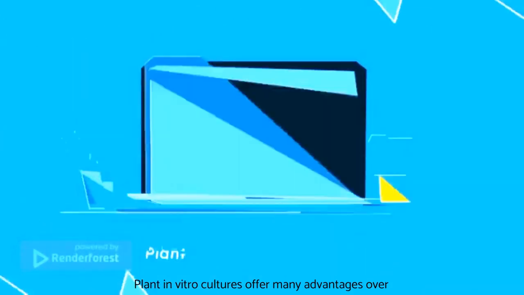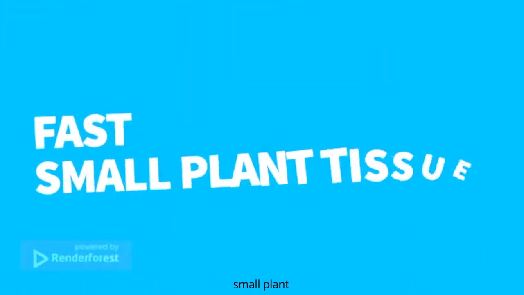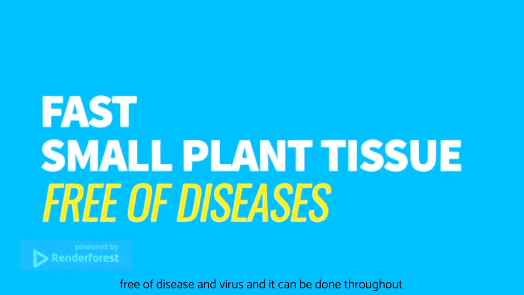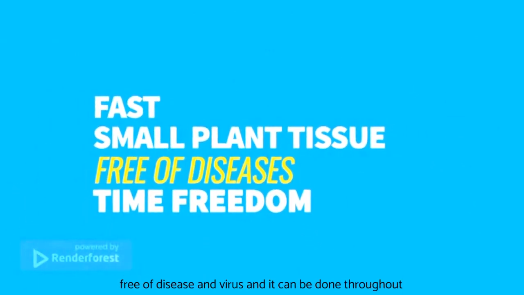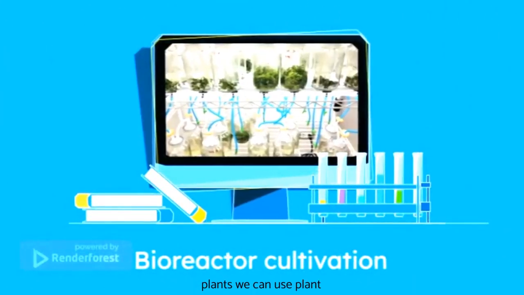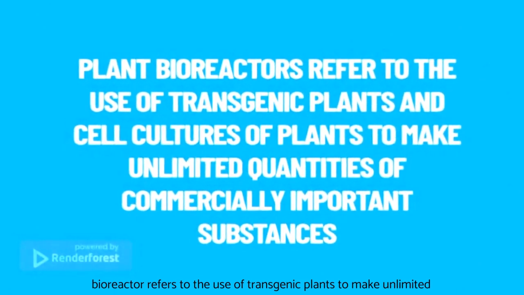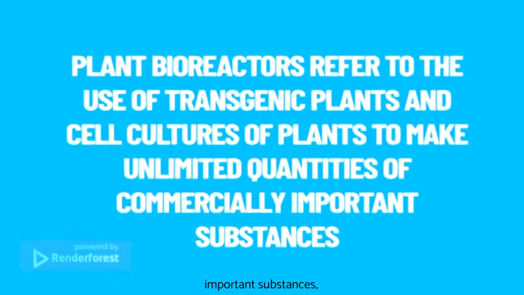Plant in vitro cultures offer many advantages over traditional plant cultivation methods, such as fast growth, small plant tissue requirement, freedom from disease and virus, and it can be done throughout any season and time. For large-scale or mass propagation of plants, we can use plant bioreactors. Plant bioreactor refers to the use of transgenic plants to make unlimited quantities of commercially important substances.